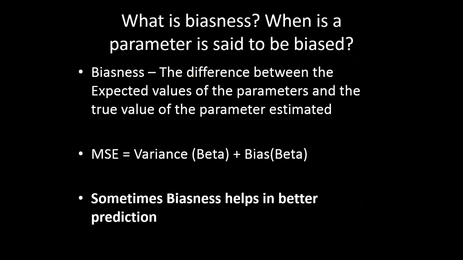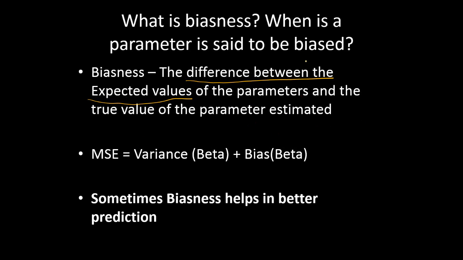Well, the bias in any statistic which is computed or estimated is nothing but the difference between the expected value, or the mean of the estimated values from different samples, and the actual value of the parameter. So you subtract the actual value from the expected value, and you will get the bias.